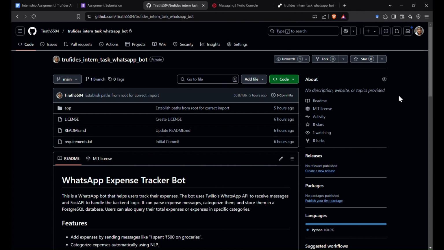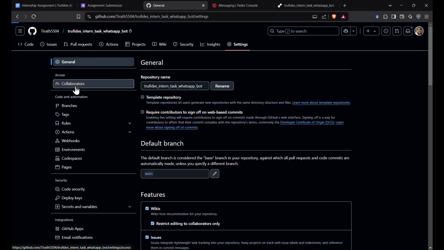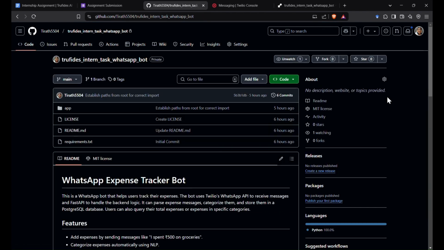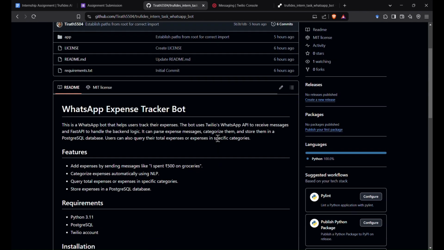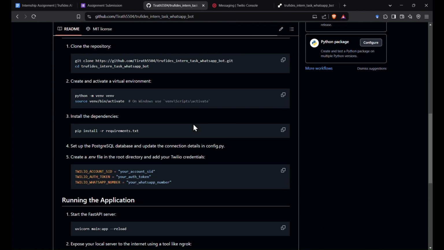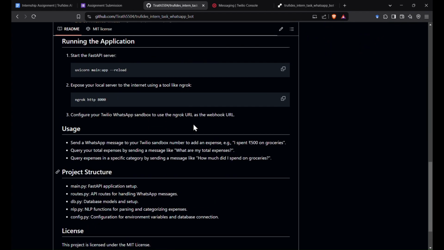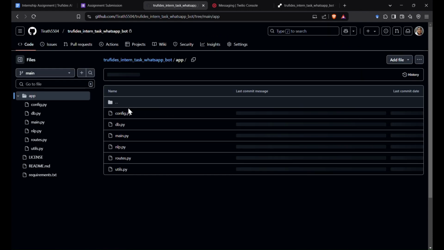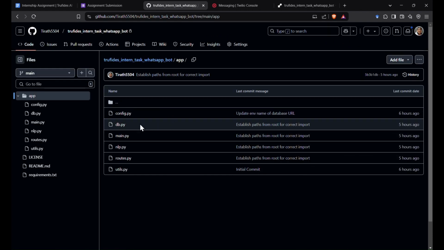So this is my code for the bot and my GitHub repo, and I've also added you as a collaborator and sent you an invite. Once you accept it, you can also access this, and I will share this link in the submission form. I've created a basic README to summarize what I've done. Then I've added requirements, license, and README, and the main Python files are in the app folder.